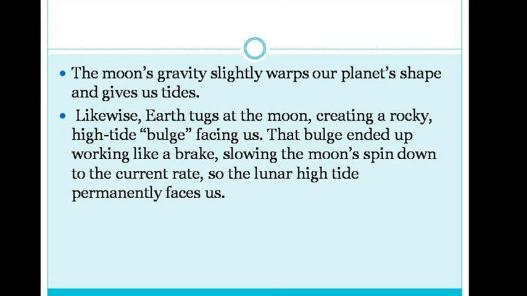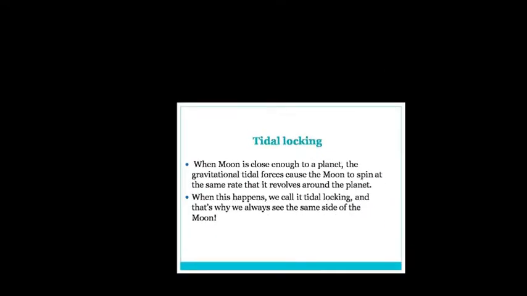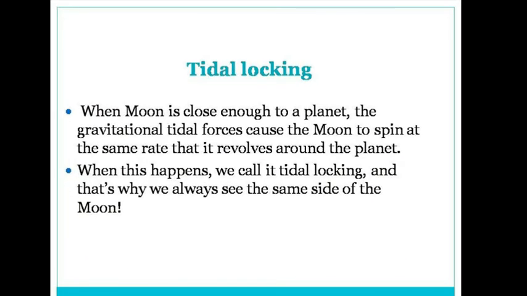Therefore, this kind of locking between the planet Earth and the moon is known as tidal locking. It happened 4 billion years ago, and ever since, the moon has been tidally locked. When the moon is close enough to the planet, the gravitational tidal force causes the moon to spin at the same rate that it revolves around the planet. So this is known as tidal locking.